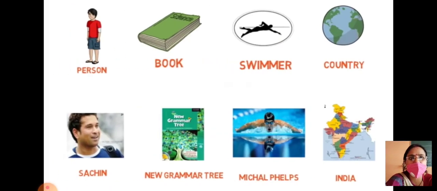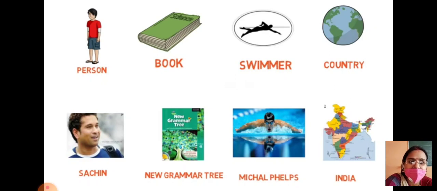Hope it is clear to you, but let's see some more examples. "Person" indicates a person, but when we talk about Sachin, it is a proper noun. "Book" indicates a book, but when we talk about New Grammar Tree, it is a proper noun. Very good. When we talk about "swimmer," it indicates all swimmers, not any one person who is a swimmer. But when we talk about Michael Phelps, it indicates a swimmer whose name is Michael Phelps. It becomes your proper noun, and "swimmer" is only a common noun.